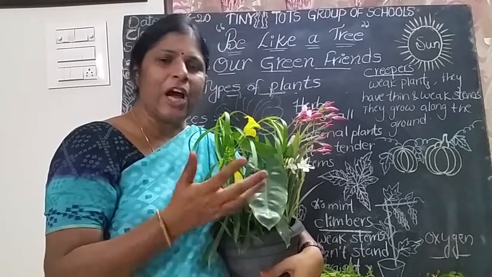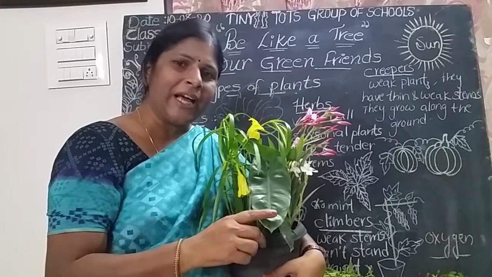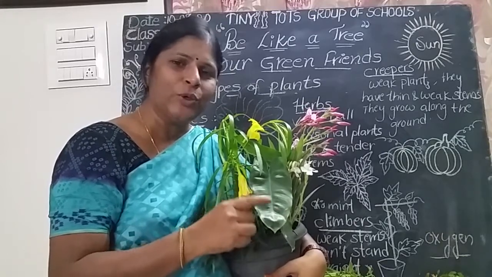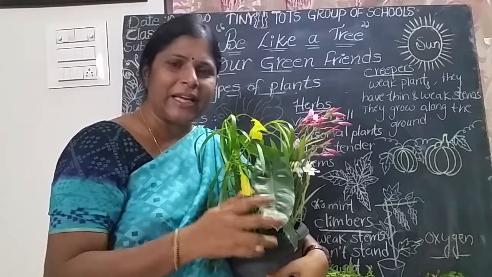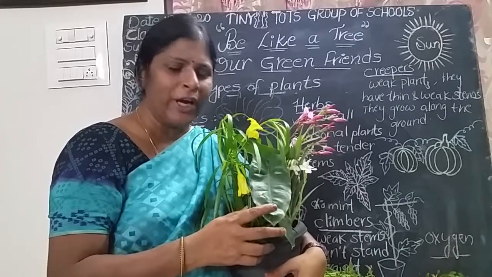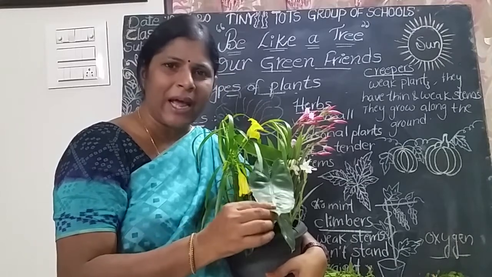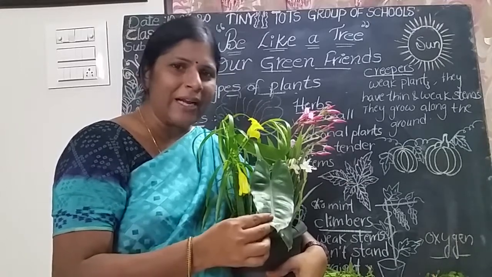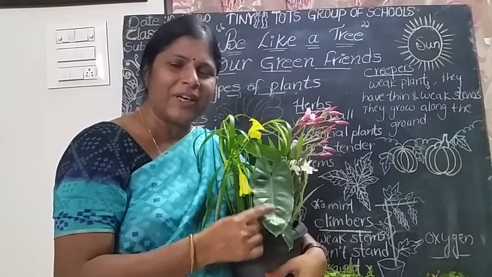Without sunlight they cannot prepare their food. During the daytime, all green plants use sunlight for making food. Leaves only prepare the food for the entire plant. So plant has a number of parts: root, stem, leaves, flowers and fruits.